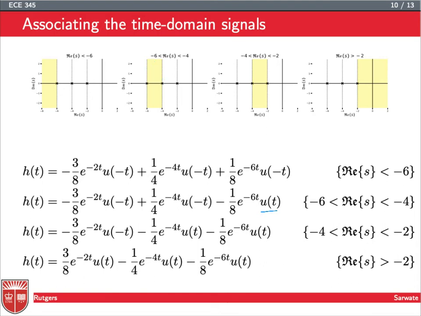Right? So we're going to choose the left-sided version of the -4 and the -2, and the right-sided version of the -6. And similarly over here, for this last region of convergence, we're going to choose the right-sided versions of 4 and 6, and then the left-sided version of 2, and we'll get the intersection that corresponds to this.